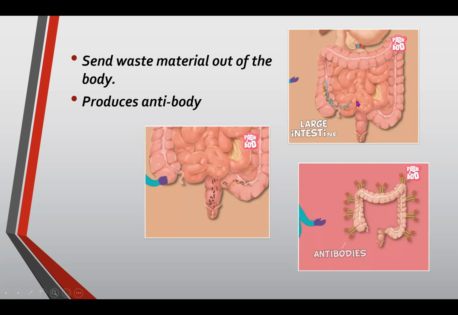The large intestine is the one sending the waste material out of our body. This is the waste material, and it will go down to our rectum and go out of the body.